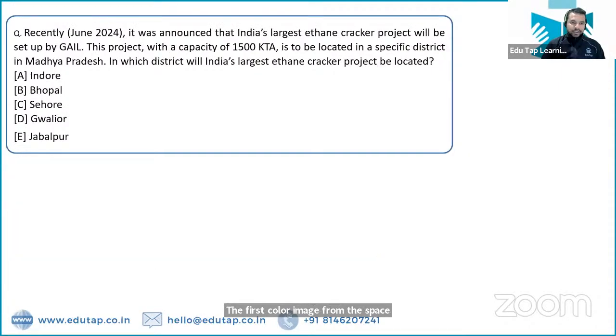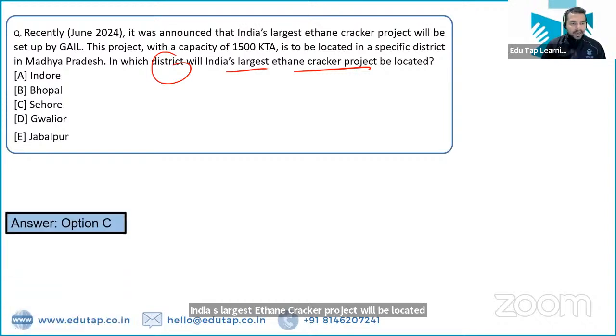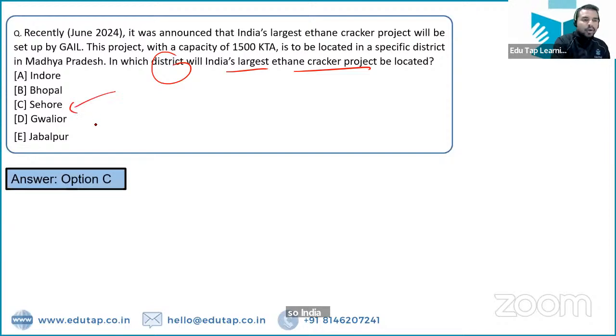Next question. So it was announced that India's largest ethane cracker project will be set up by GAIL. In which district will India's largest ethane cracker project be located? तो इंडिया के कौन से डिस्ट्रिक्ट के अंदर इसको यहाँ पर लोकेट किया गया है? It will be set up in सीहोर. सीहोर is a place in मध्य प्रदेश. तो मध्य प्रदेश के अंदर यहाँ पर इसको लॉन्च किया जाएगा.